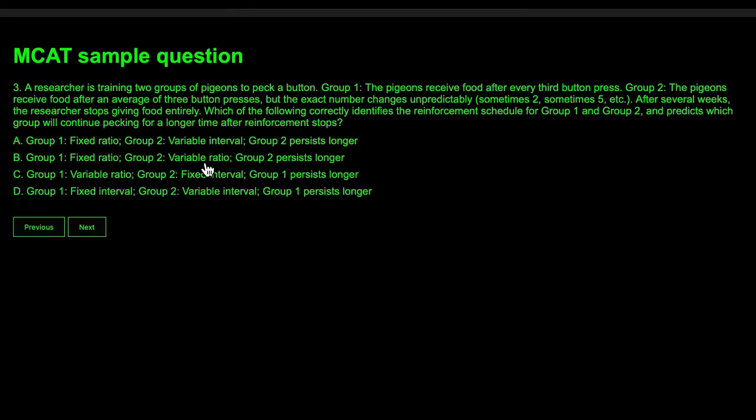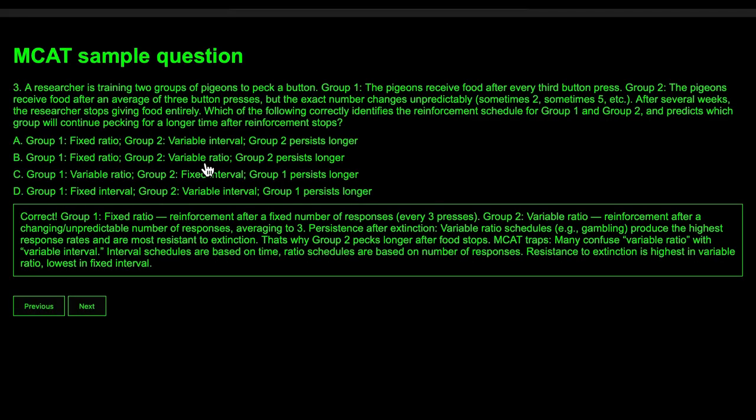acts. And also the other part of the question asks which group persists longer. And you need to know this for the MCAT. Variable ratio is the best method to train a behavior to persist longer. That's why slot machines in casinos give rewards at variable frequencies. So this is the correct answer.